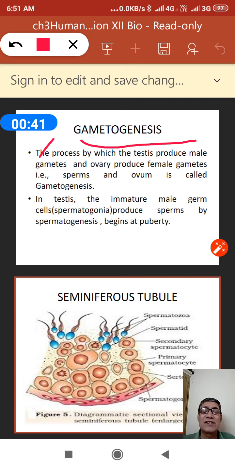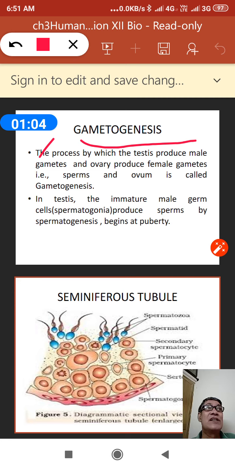The process by which the testis produces male gametes and the ovary, that is the female sex organ, produces female gametes. What is called the male gamete? The male gamete is called sperm and the female gamete is called ovum. It is very clear to us.